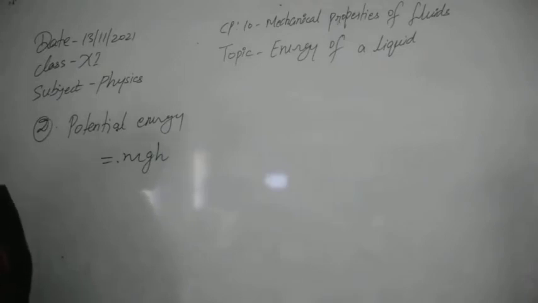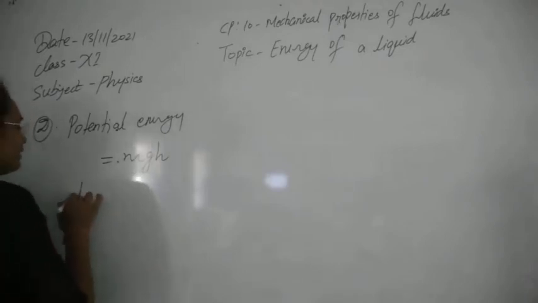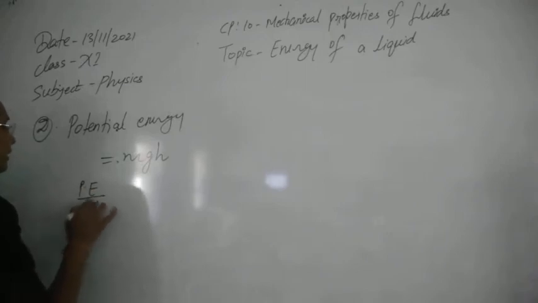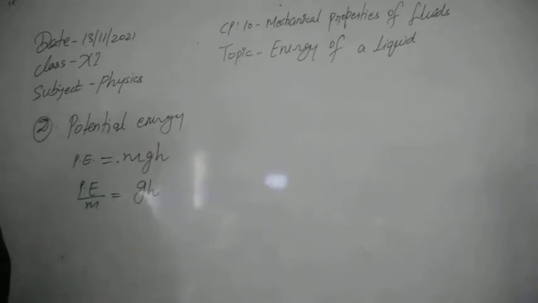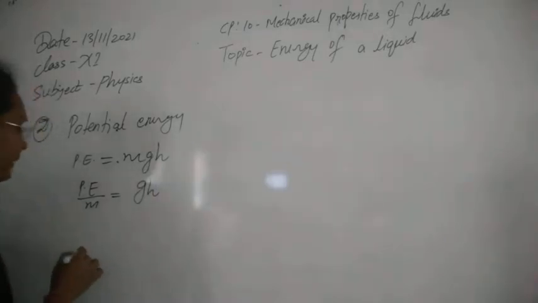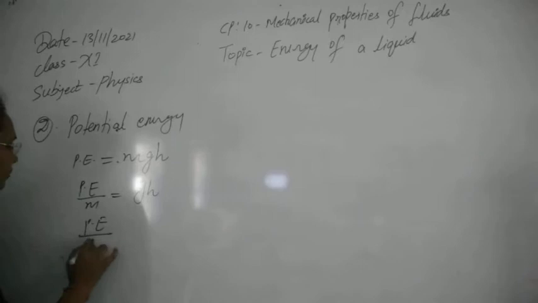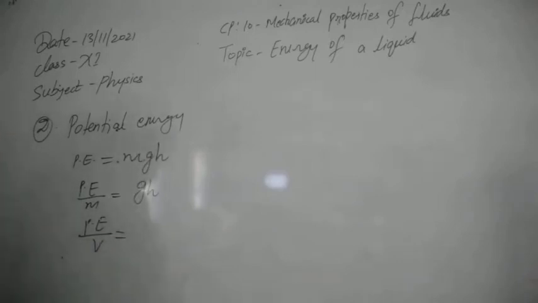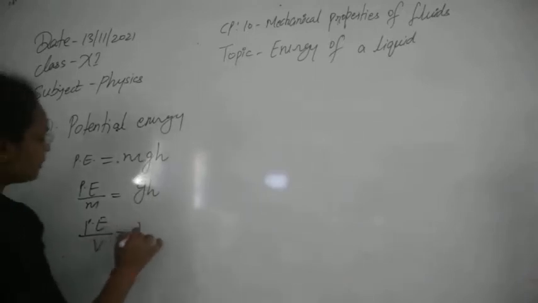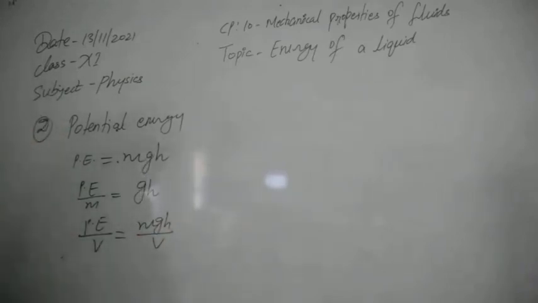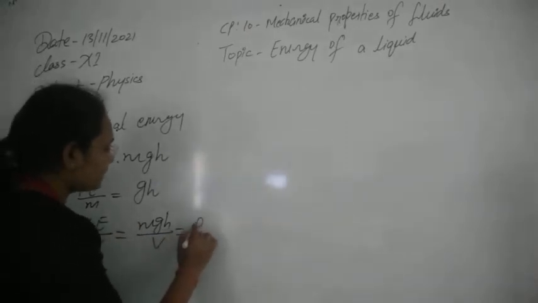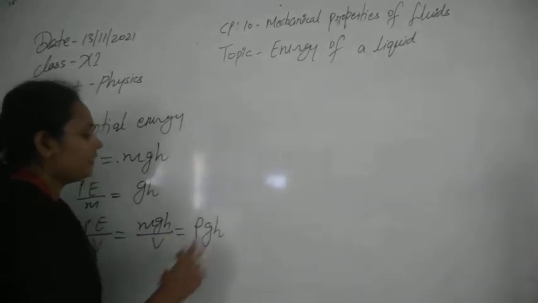Now the potential energy per unit mass of the liquid will be equal to gh. And also we can calculate potential energy per unit volume, which can be written as mgh upon V. Also the mass by volume is equal to the density of the liquid, so this is rho gh.